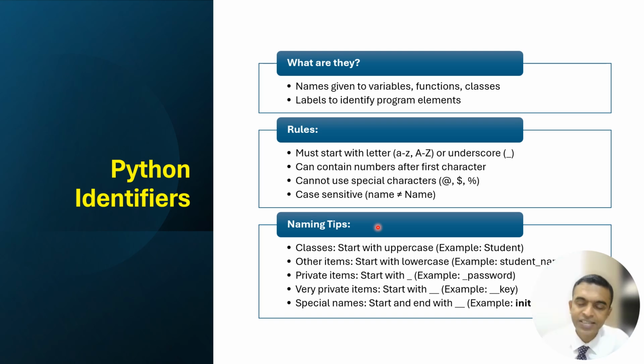And for special names, it should begin and end with double underscores. So these are the naming tips for Python identifiers. Generally, this is how Python identifiers are named. Here are the 4 rules, and here are the naming tips.